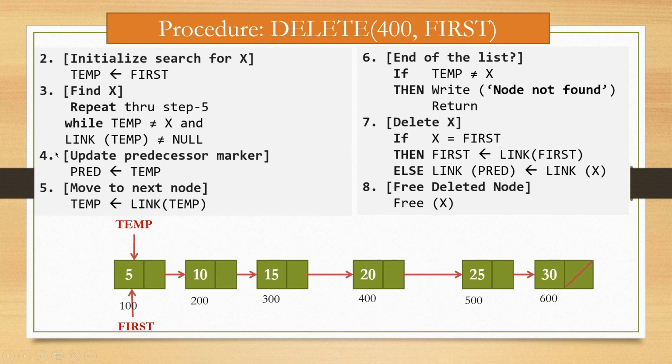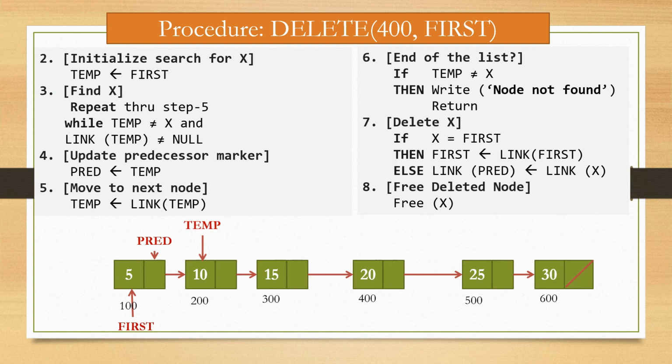Now step number 4, update predecessor marker. So now temp is assigned to predecessor. So now temp becomes predecessor and we move to the next node. That means link of temp is assigned to temp. So now this node becomes temp.